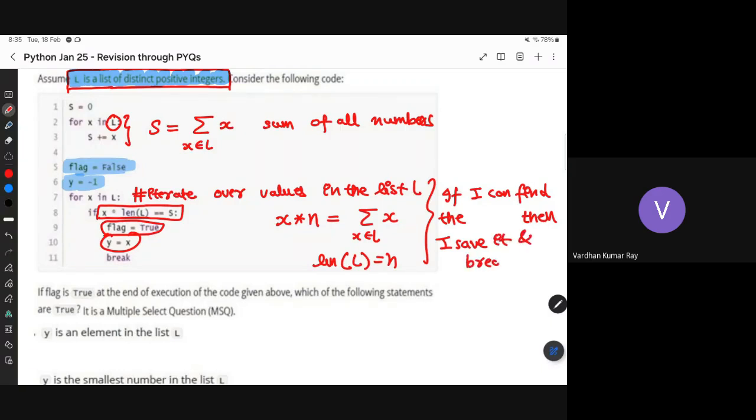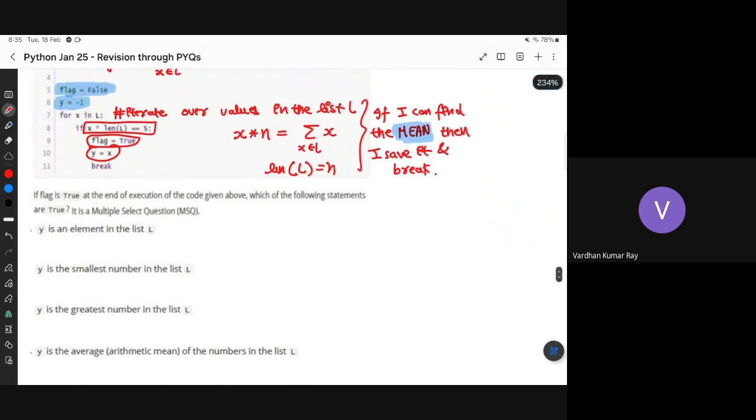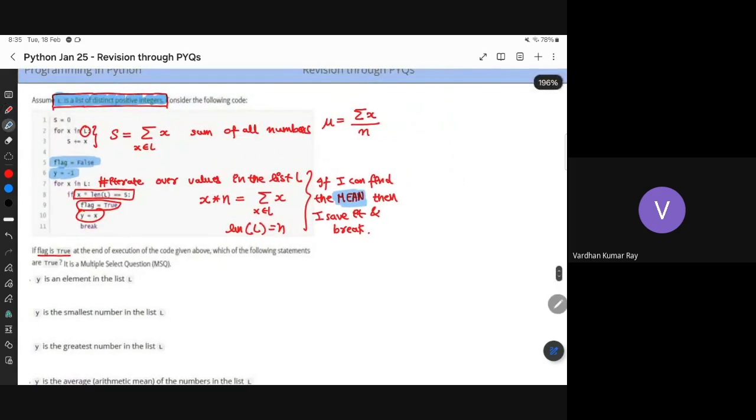That is the mean, right? If I can find the mean of the numbers inside the list, then I will break. Because the mean, which is mu, is just the summation of numbers divided by the number of numbers. If we can find a number which is the mean of the list, then I will come out of the loop. So what is the correct option? Flag is true only if I can find that mean in the list, correct? So option D is correct, right?